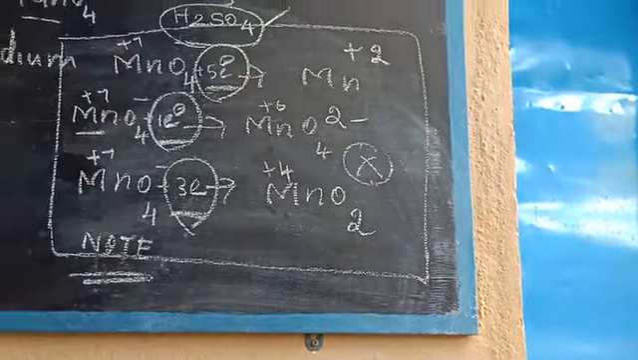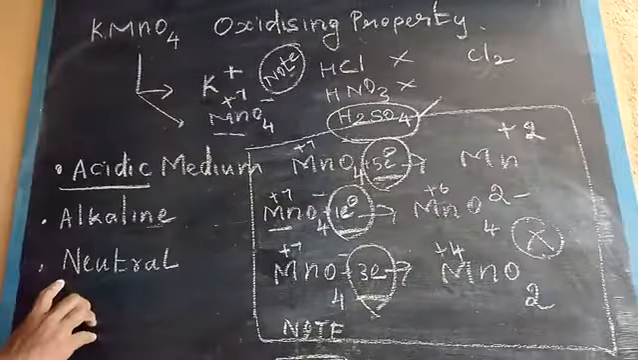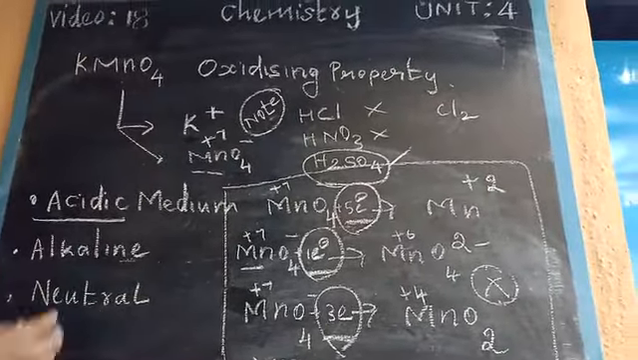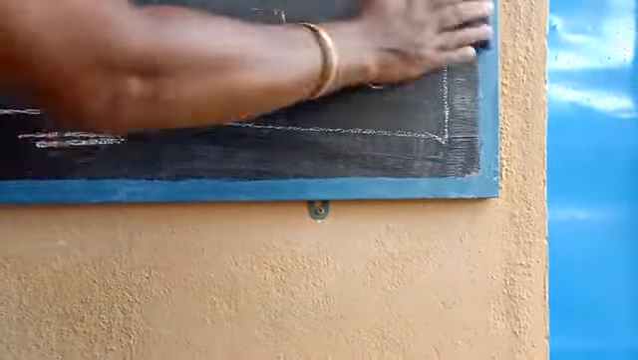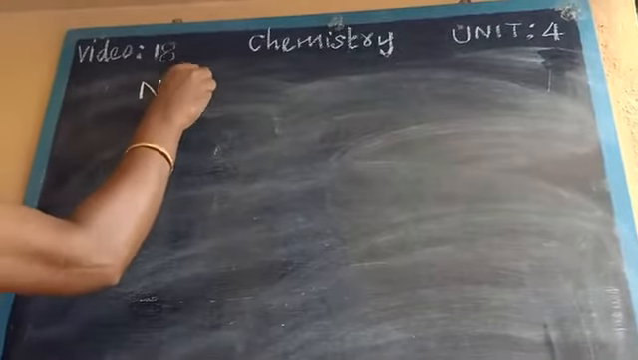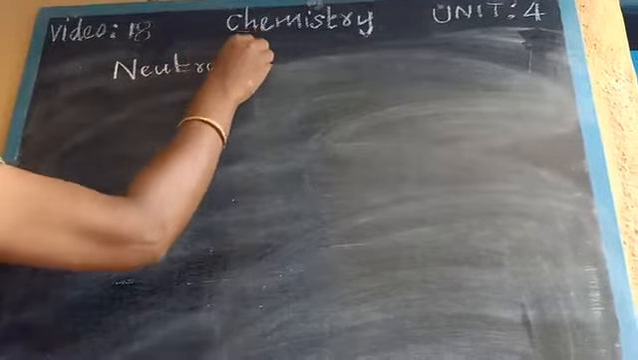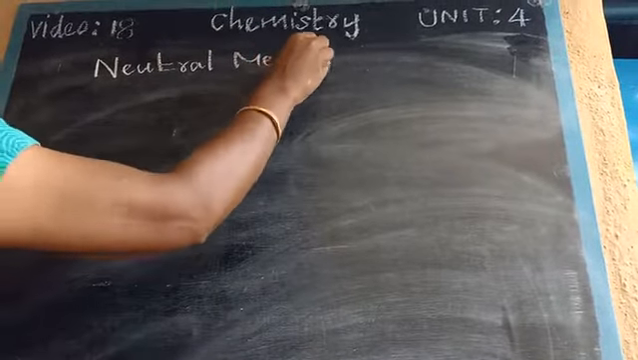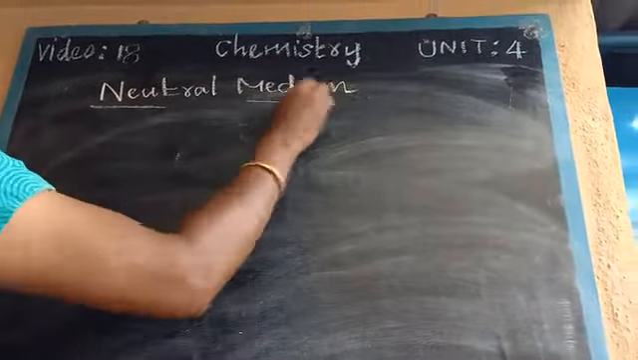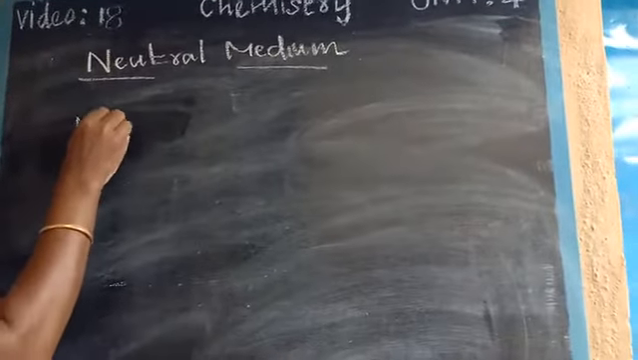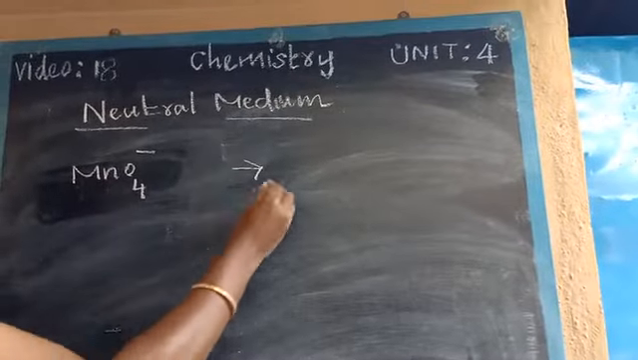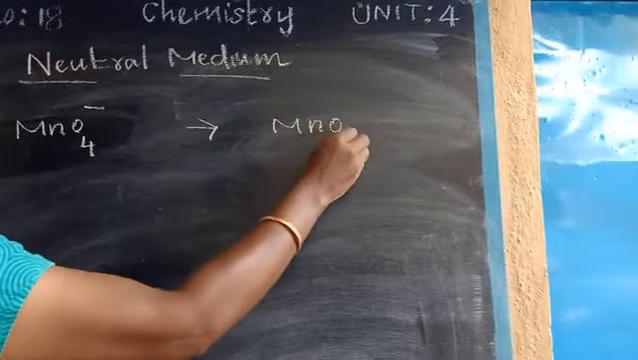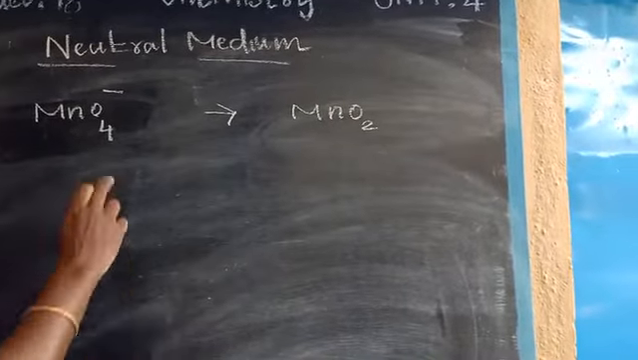Okay children, so for this session we are discussing the neutral medium. In neutral medium, first we are discussing the parent or basic reaction: MnO4 minus gives MnO2. Now balance this.